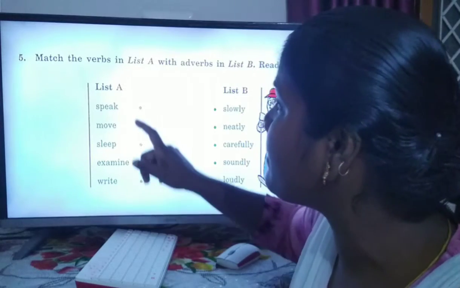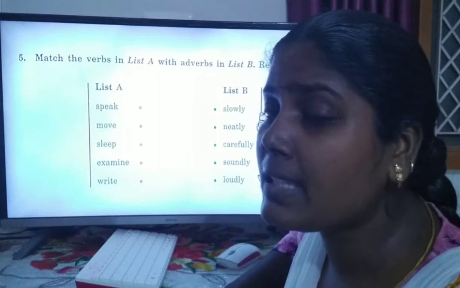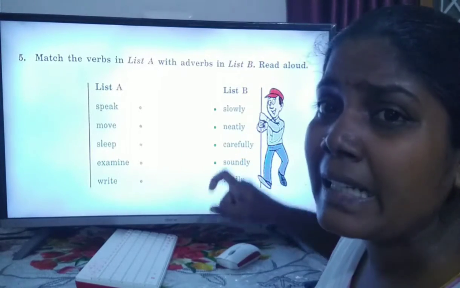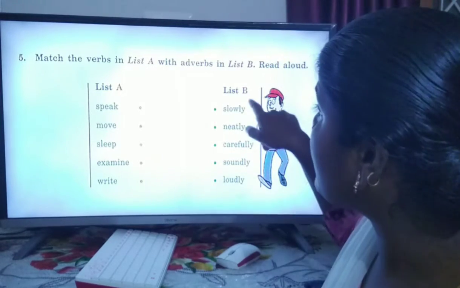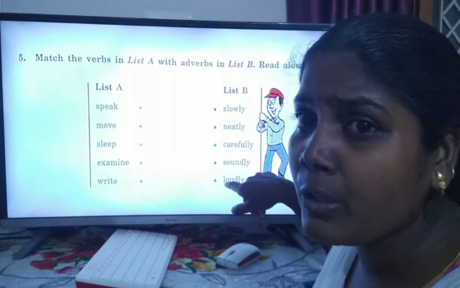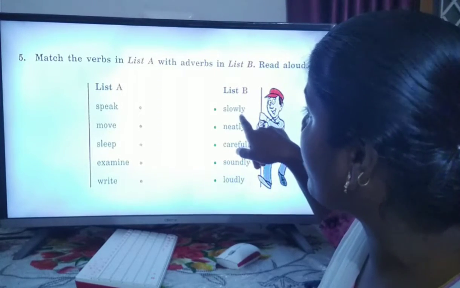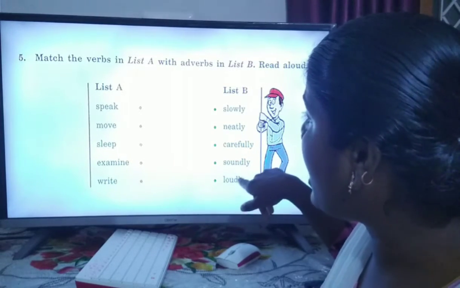The first verb is speak. Here list B is given for you as adverbs: slowly, neatly, carefully, soundly, loudly.